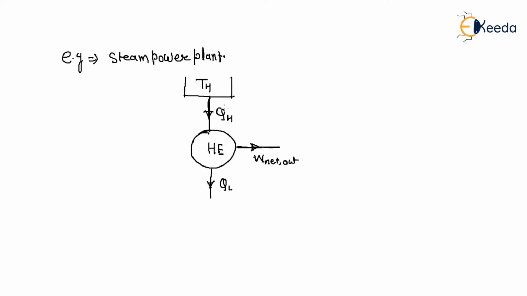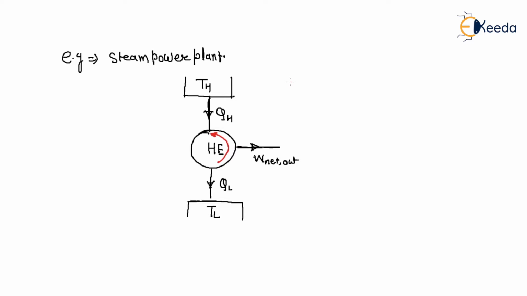Remaining, that means a part of the heat will convert into work, and the part which is left is rejected as a waste form of energy, in the form of heat, to a low temperature sink, and that sink is the atmosphere, river, etc. And they operate in a continuous cycle. So this is called a heat engine, right?